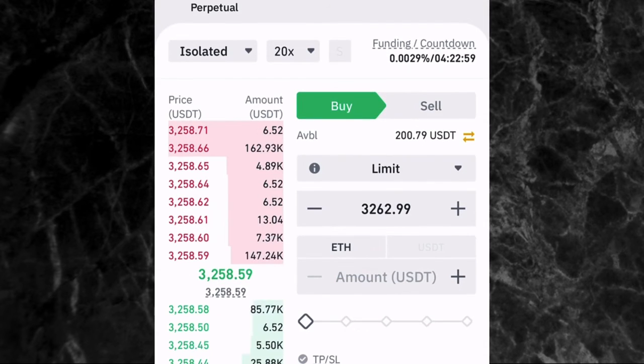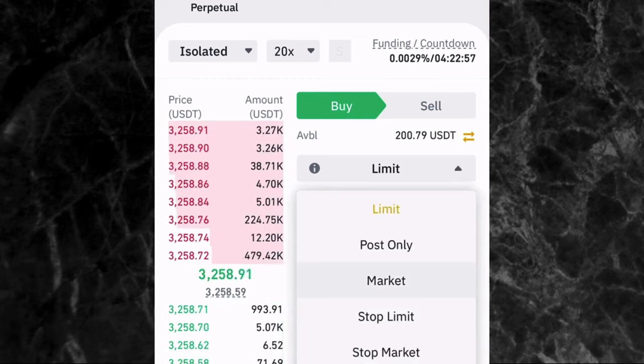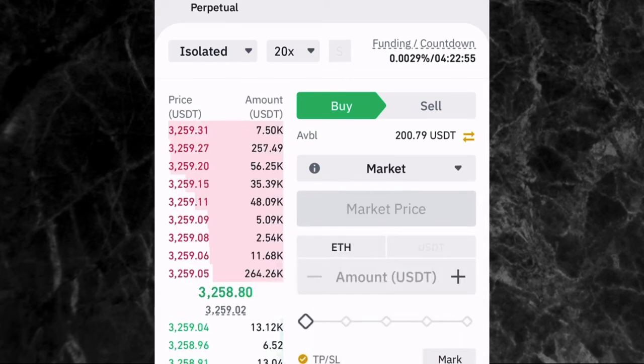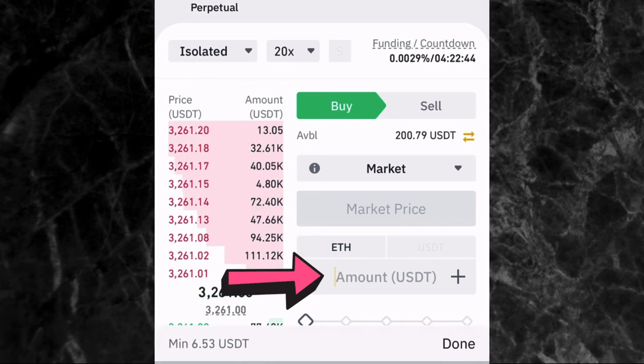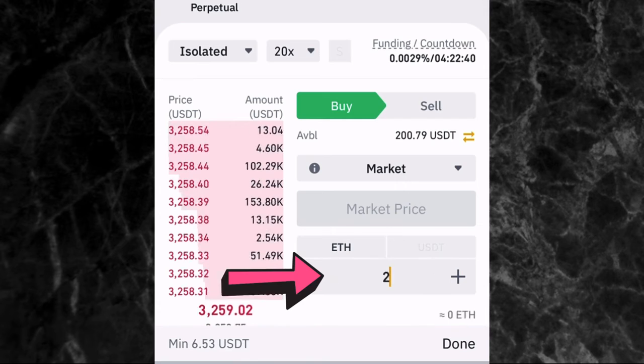And then you come here to where you have limit and you tap on market. So what this means is that you're entering the trade instantly. You're not waiting for the market to come down to enter the trade. You're entering immediately. And then the next thing, pick your leverage. We've already picked 20x leverage. And here, I want to enter the trade with $100. So 100 times 20, don't forget, that's $2,000.